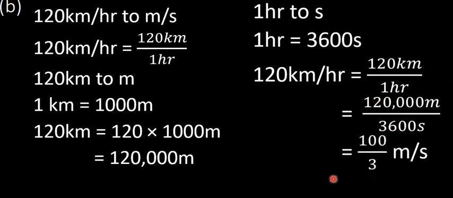So that will be 100 divided by 3 meters per second, which is the same as around 33.3333 recurring, which I can round off to 2 decimal places as 33.33 meters per second. So it implies that 120 kilometers per hour is equivalent to 33.33 meters per second.